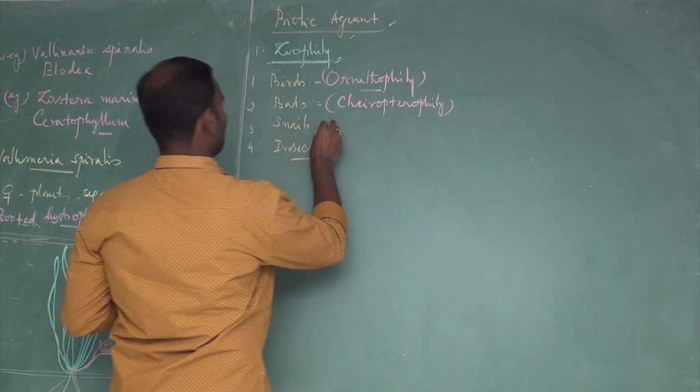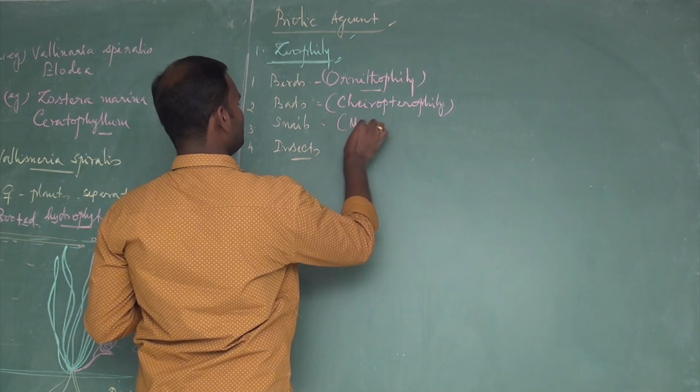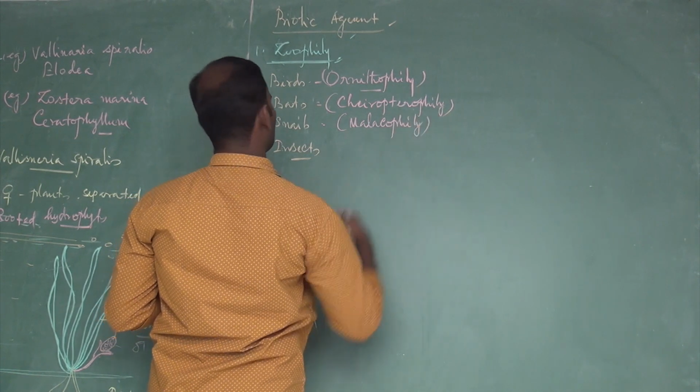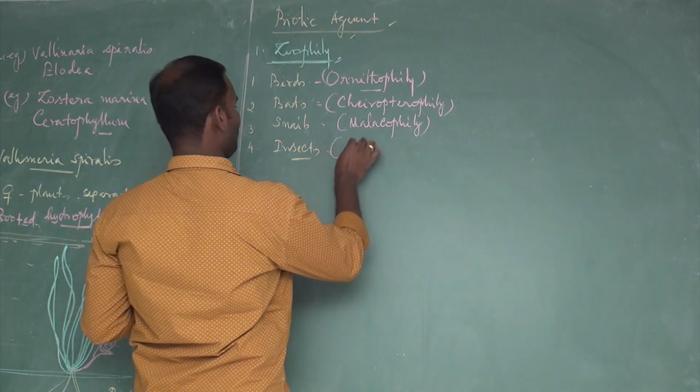Pollination by snail is said to be malacophily. Pollination by insects is said to be entomophily.